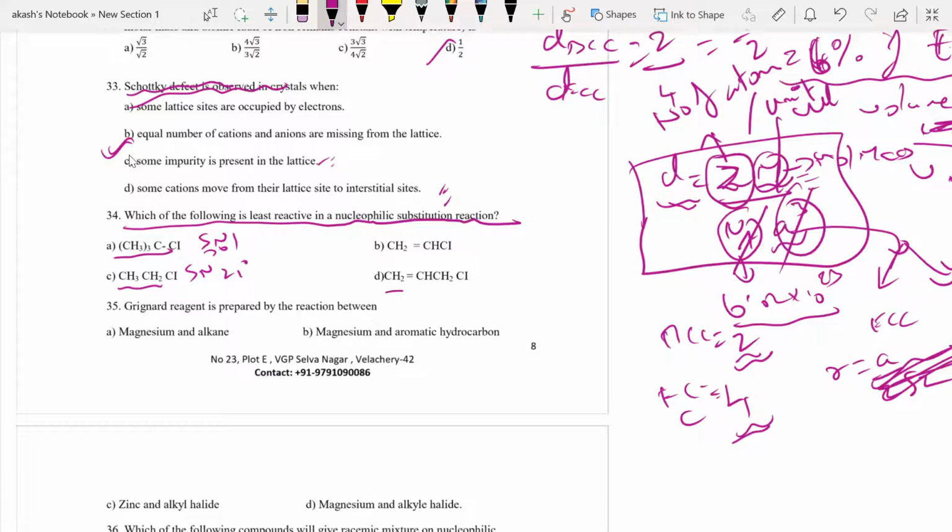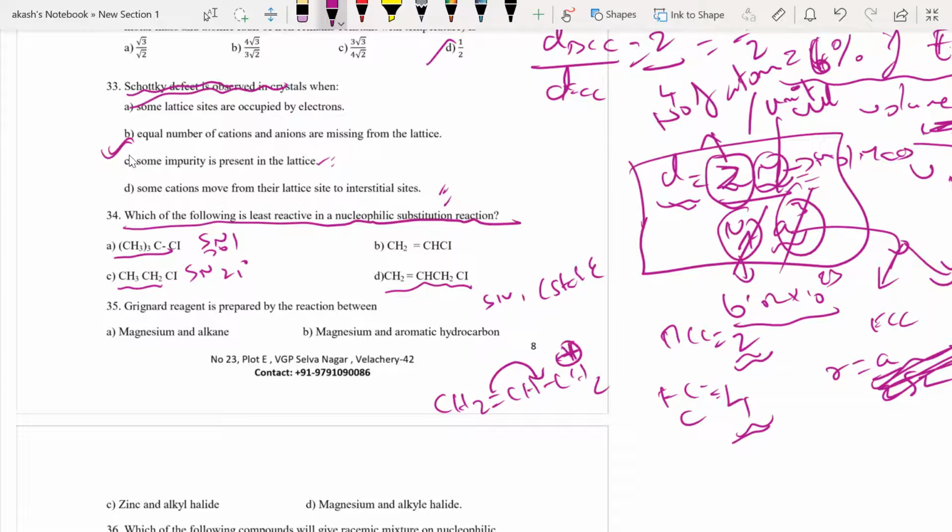An allylic group will also undergo SN1 because it is going to form a stable carbocation, the allyl carbocation. If I can show you, this would have been the carbocation, CH2+, and you will see that this carbocation is stabilized by resonance.